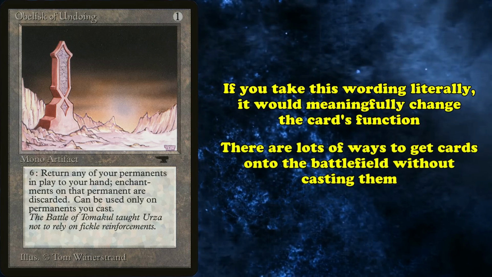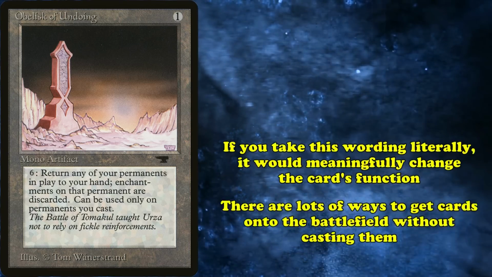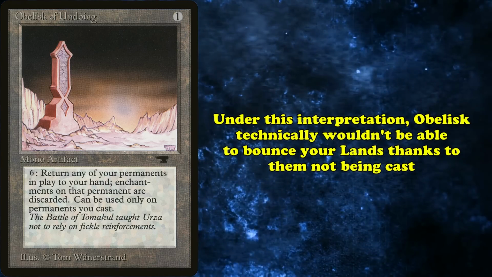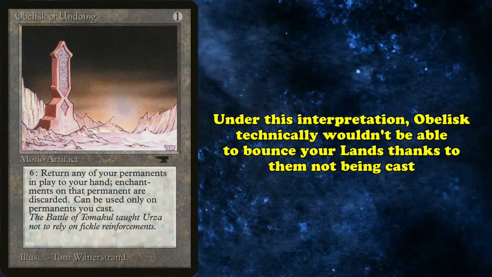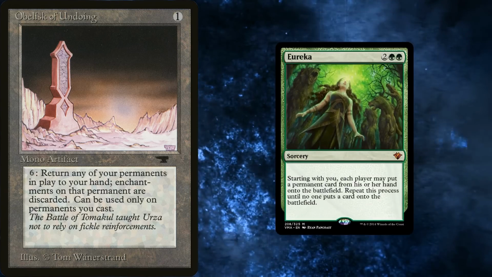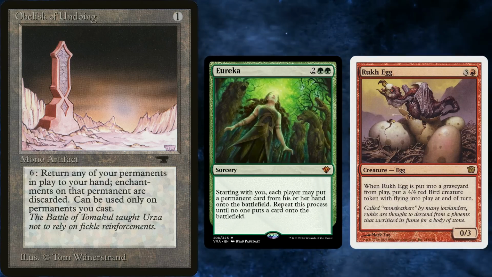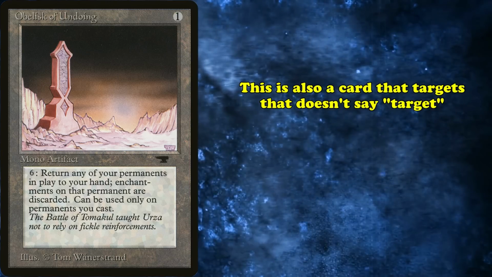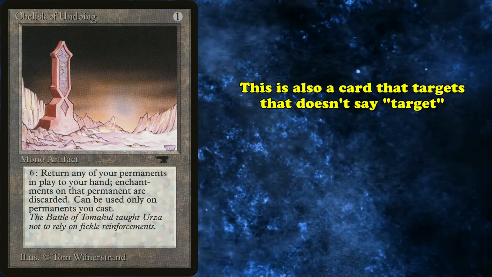There are a lot of situations where you can get a permanent onto the battlefield that you own without casting it. For one, any land you play isn't cast, but under this wording, you shouldn't be able to bounce them. This would also mean you can't bounce any tokens you made or any cards cheated out with a card like Eureka. And tokens were around this early on in Magic, as we've seen. This is also a card that doesn't use the word target for an ability that does target, but in this case, it may be the worst we've seen yet.